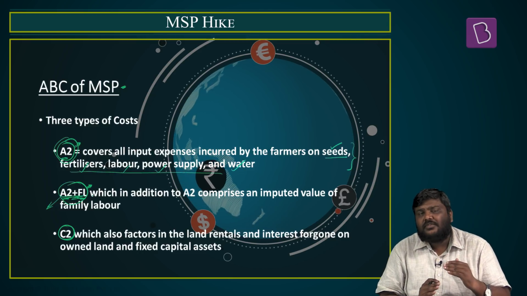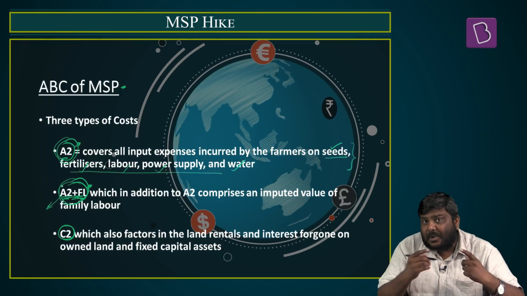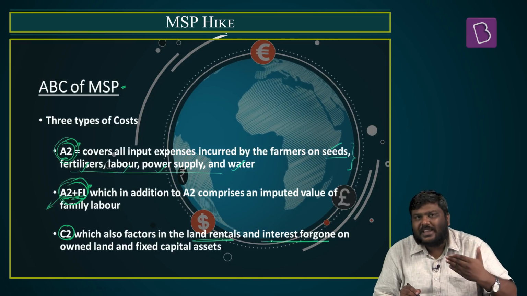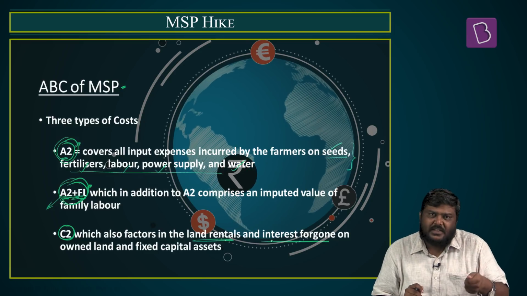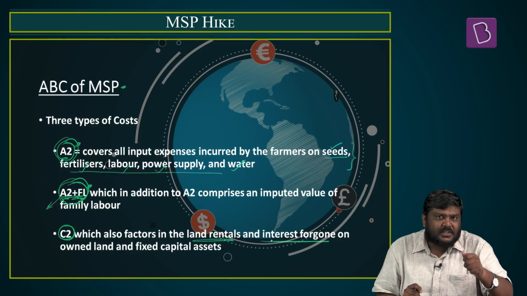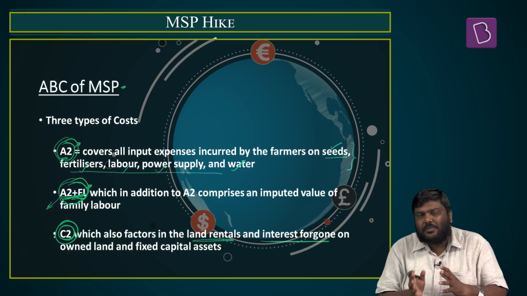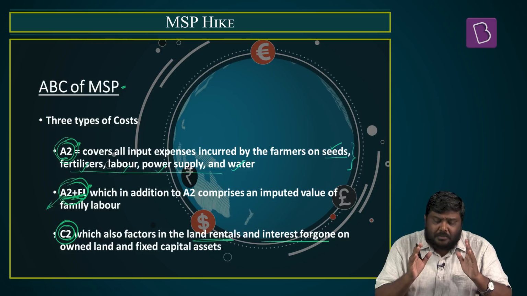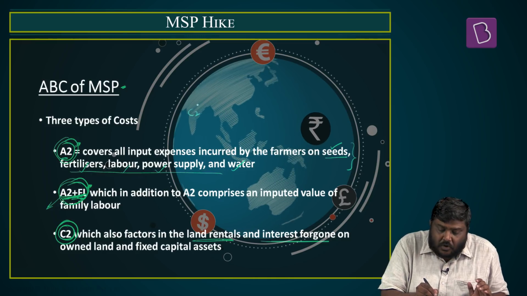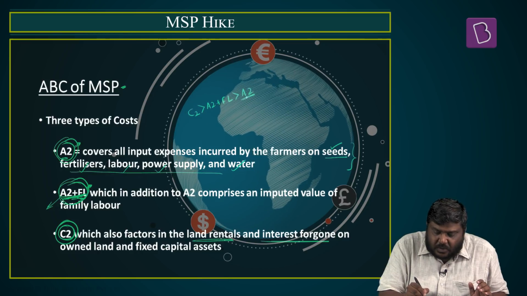Whereas in case of C2, which is referred to as the comprehensive cost, we will take into consideration the cost that is A2 plus FL. Apart from this, we will also add to it the land rentals as well as the interest foregone on the capital. So basically, the land, if he has used it for something else, what money he would have earned, and the cost of capital, that is the interest that he has paid on the loan that he has taken, will be added to the A2 plus FL. You will arrive at the C2 cost of production. Now please understand, based on this analysis, C2 will be the highest, followed by A2 plus FL, which will be followed by the lowest value of cost of production, that is A2.